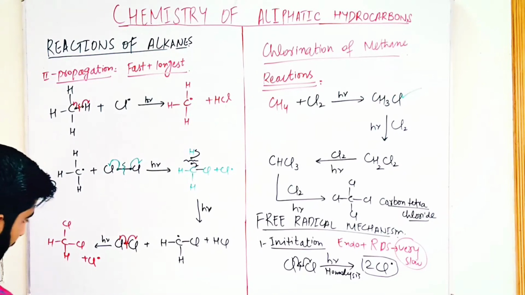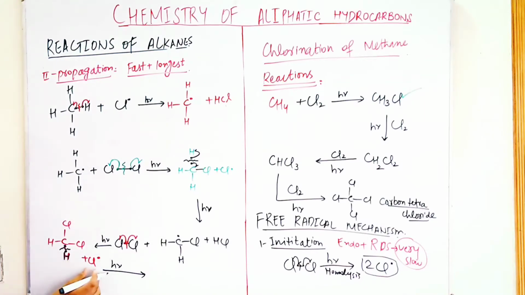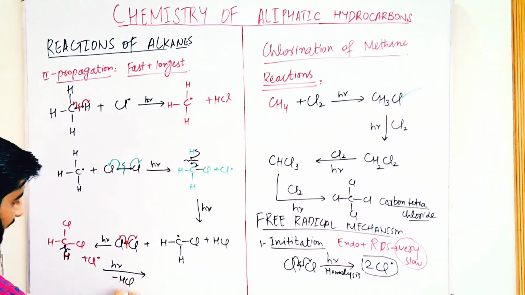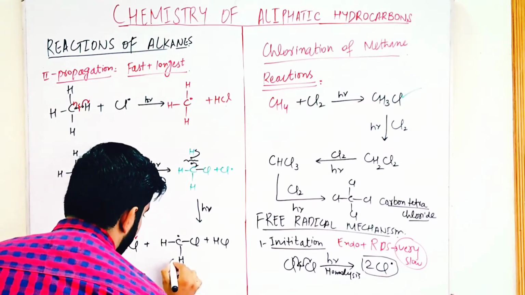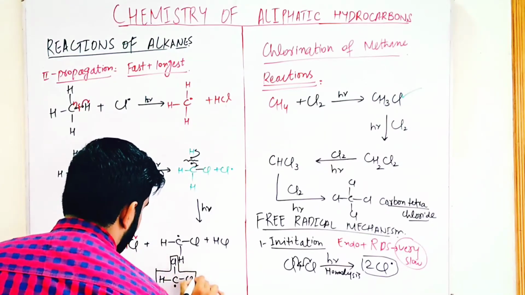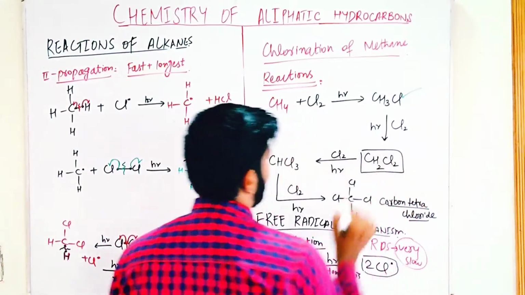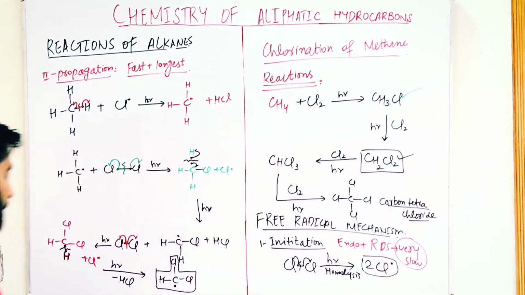In the next step, the bond between this carbon and hydrogen breaks, homolysis takes place in the presence of sunlight, and this hydrogen free radical and this chlorine free radical combine, HCl is eliminated, and there is formation of a free radical. This free radical is formed. And here the product is dichloromethane. The second product is formed, that is dichloromethane.